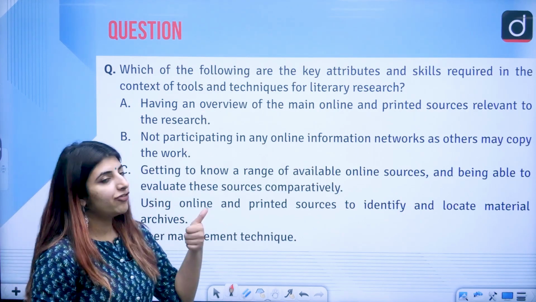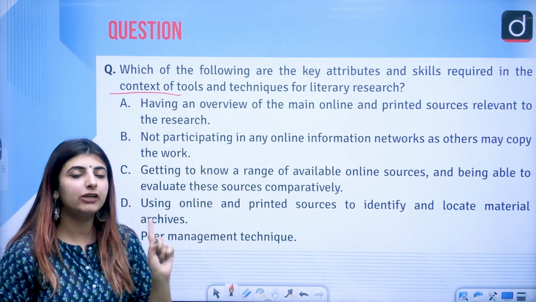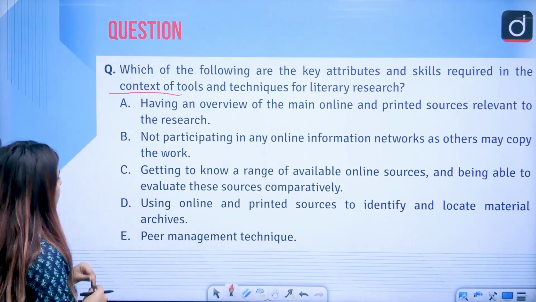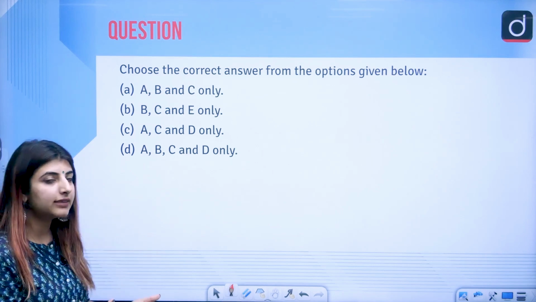Next is key attributes and skills required in the context of tools and techniques for literary research. These are the options. You can pause, look, and then answer.